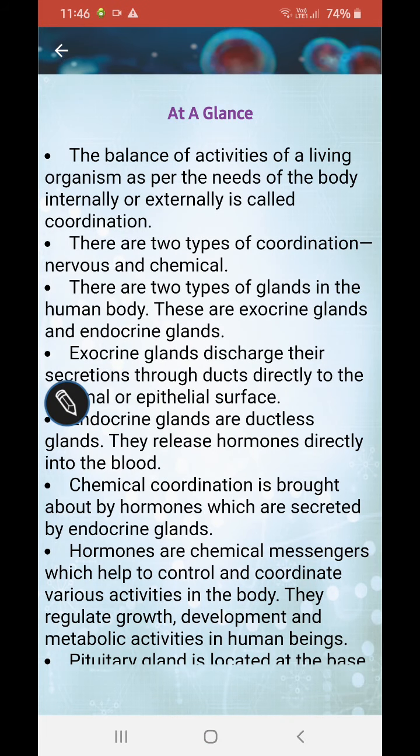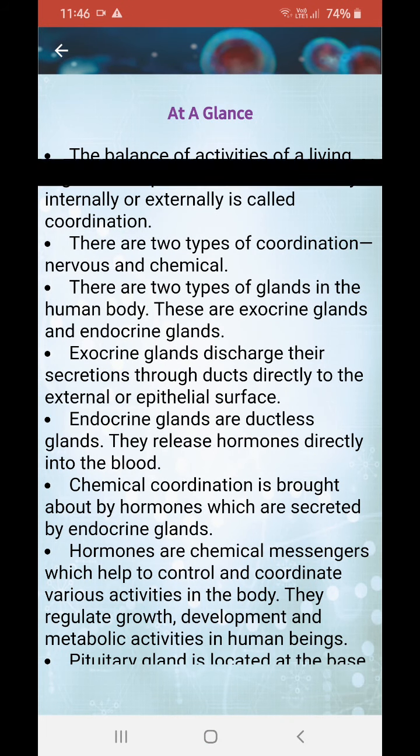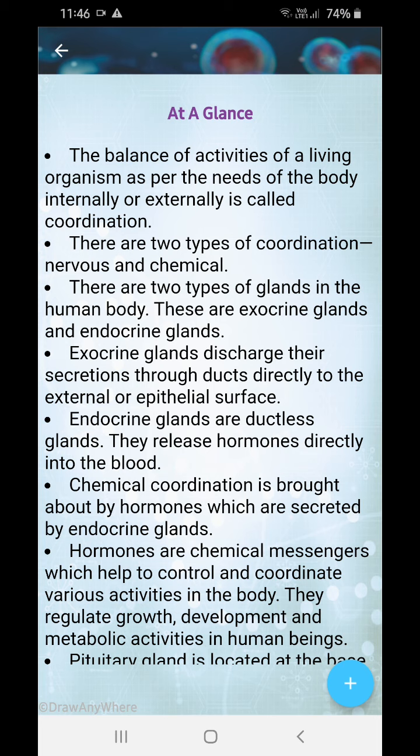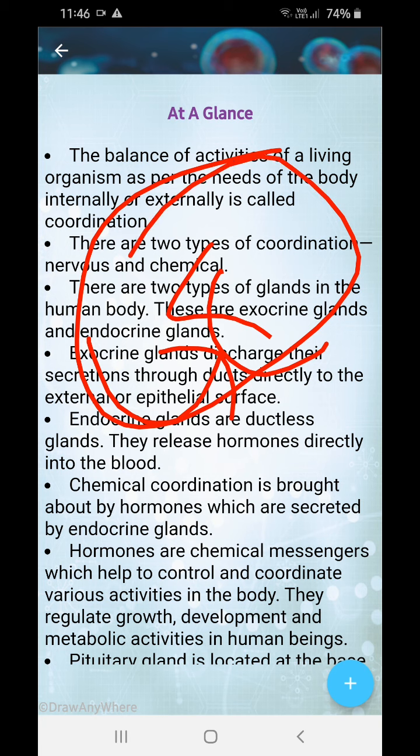Next, let's start. The balance of activities in the living organisms, as far as the needs of the body internally or externally, is called coordination. The body acts internally also and externally also. So this together forms coordination.